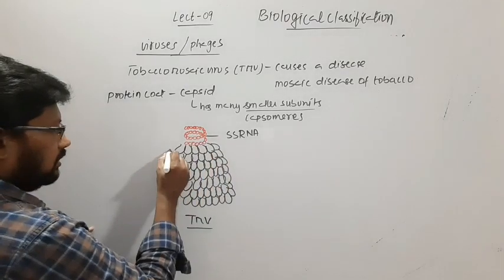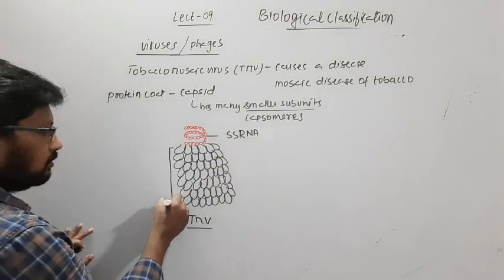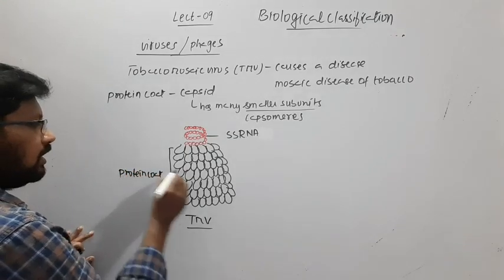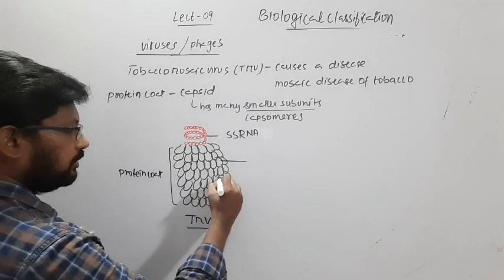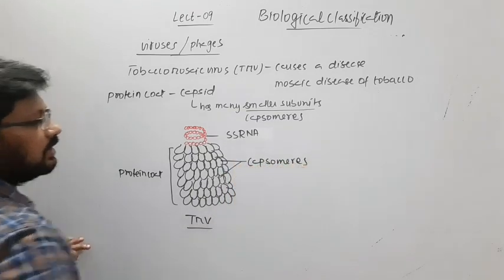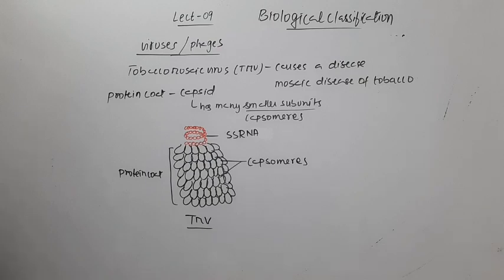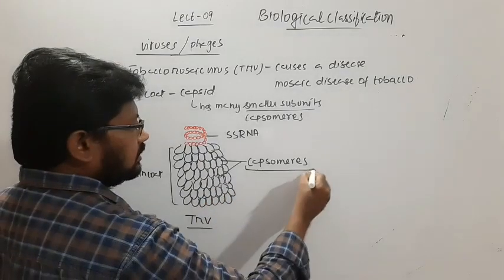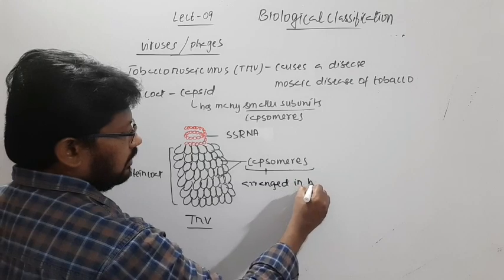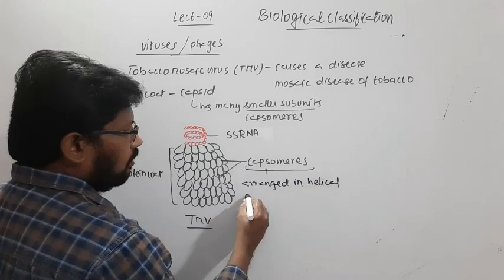This one is the protein coat, and these individual units we see here are called capsomeres.